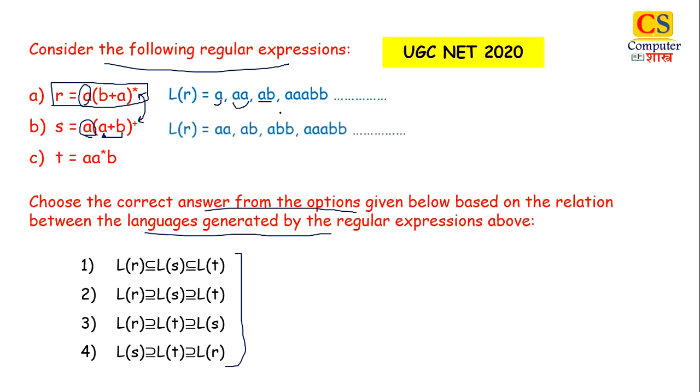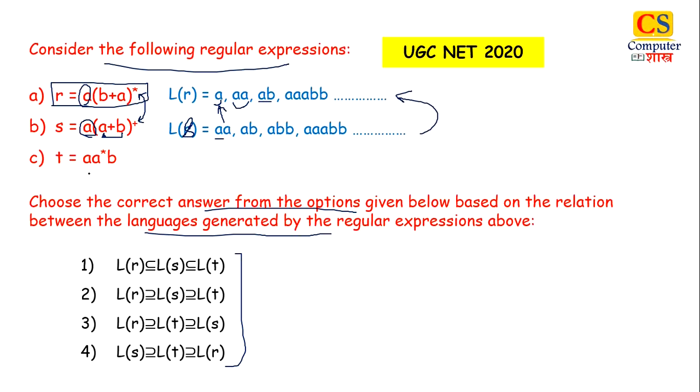So our language will be A, B, etc. So we can see that this language LS cannot give A, right? We cannot generate only A using regular expression S. So we can say that this language is a subset of language R.